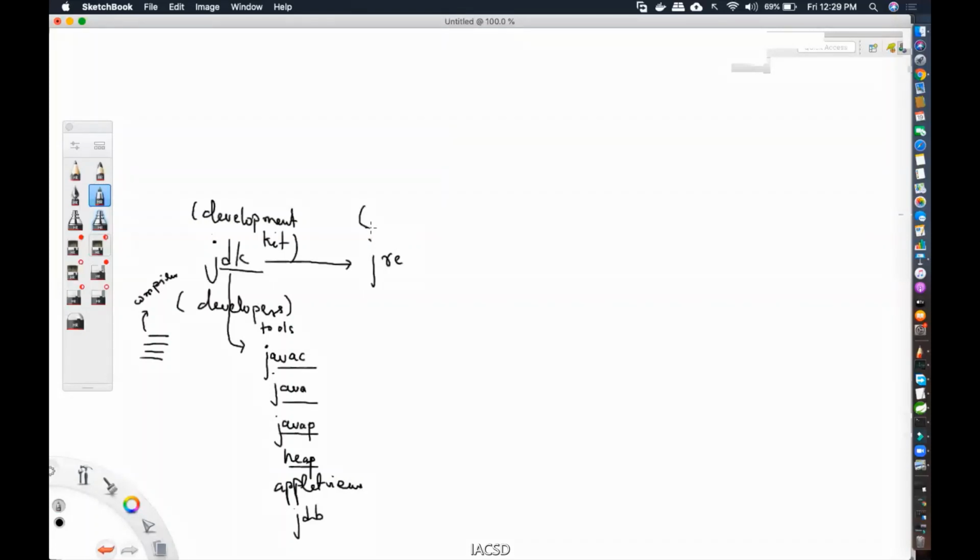JRE is the Java Runtime Environment. So what is the runtime environment? This is not what developers usually download, but even though in JDK you get the JRE, you can download JRE also separately. JRE is meant for who? It is meant for clients. The client only needs what? The executable. The client is not allowed to alter the source code.